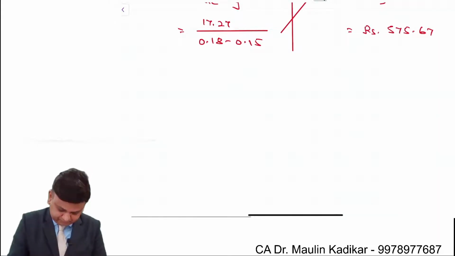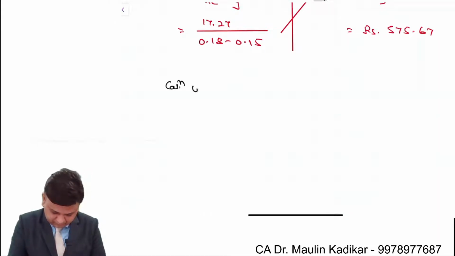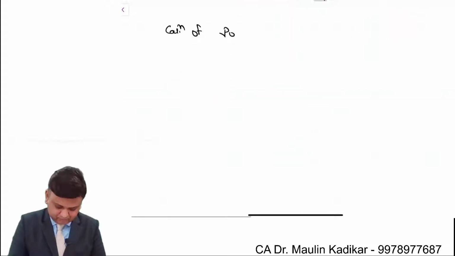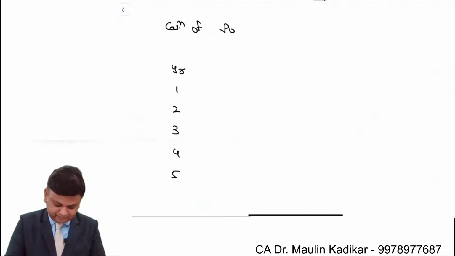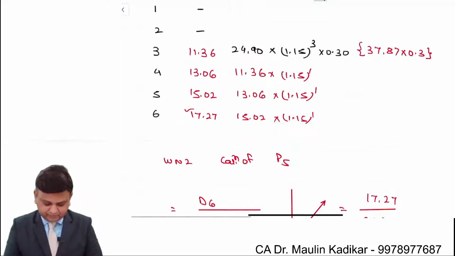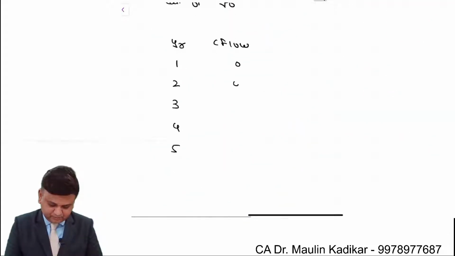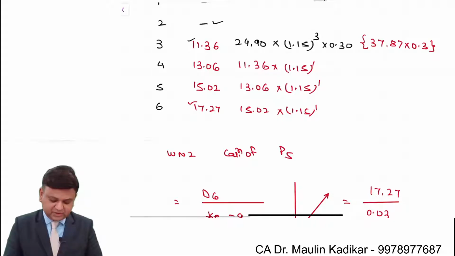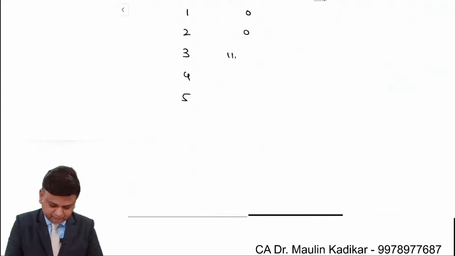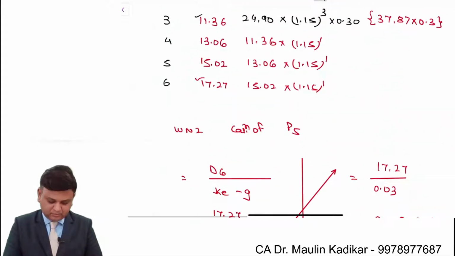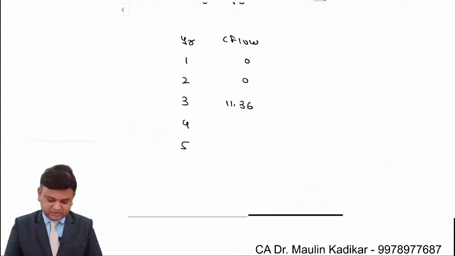Next. First year, second year, third year, fourth year, fifth year. We'll mention the cash flow. First and second year it is 0. Third year it is 11.36. Fourth year it is 13.06.